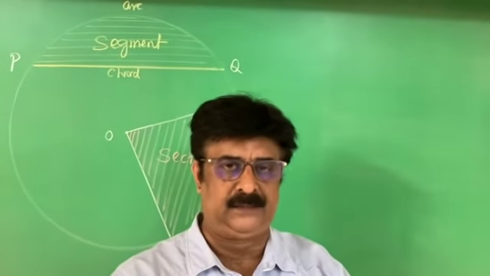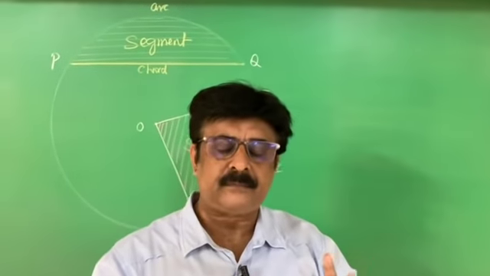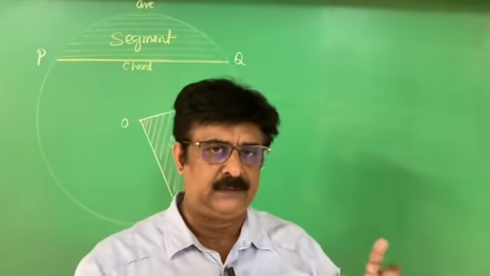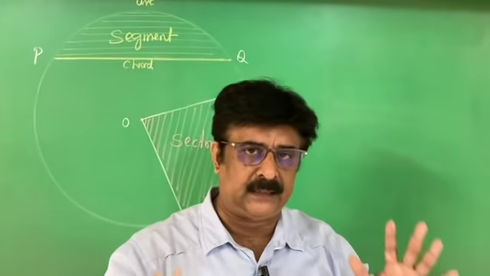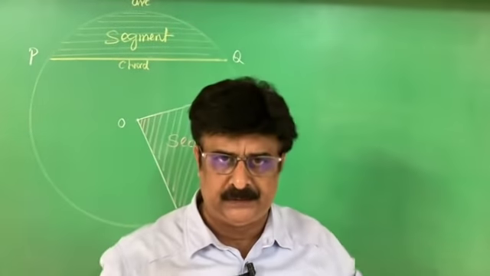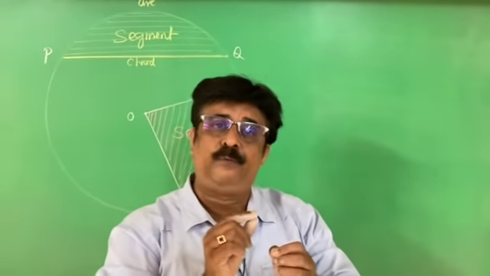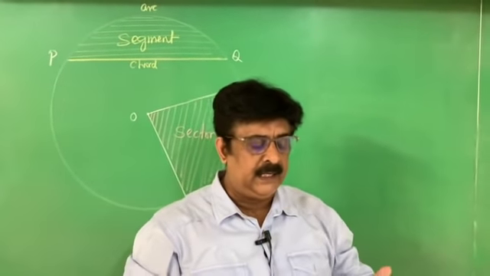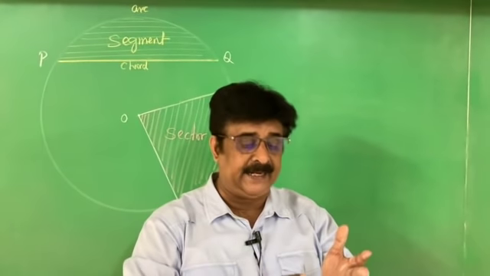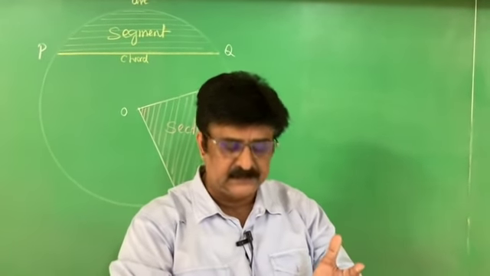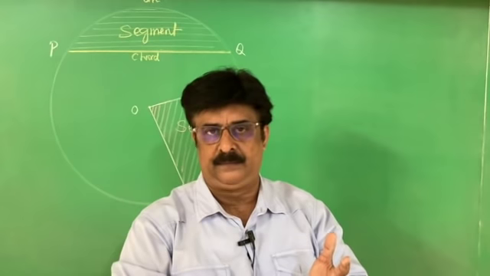That is the difference. Now, I conclude this. What is a circle? A circle is nothing but the collection of all points in a plane which are at a constant distance from a fixed point called the center. In the circle, we can draw line segments like radius, diameter, and chord.